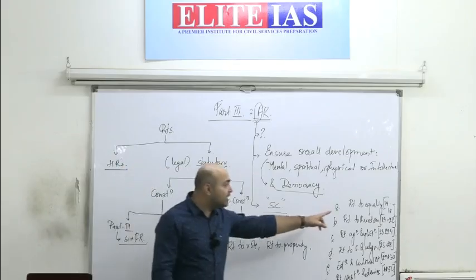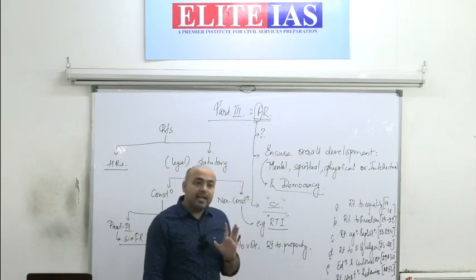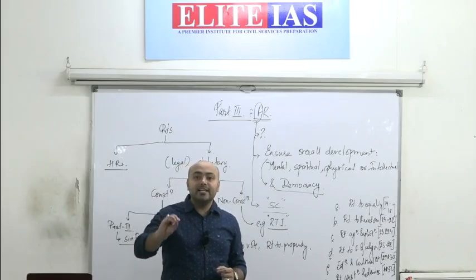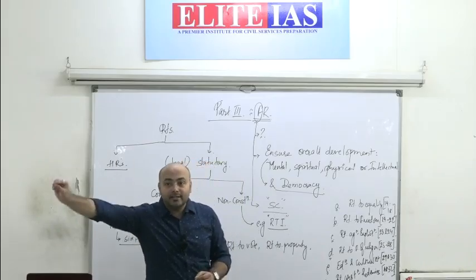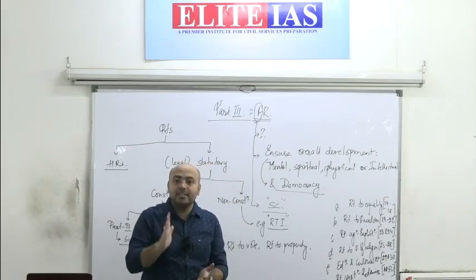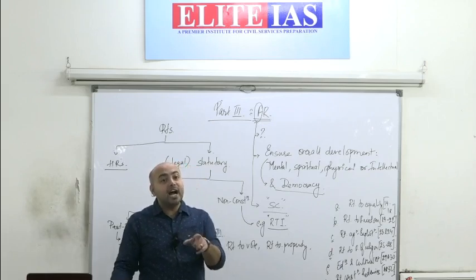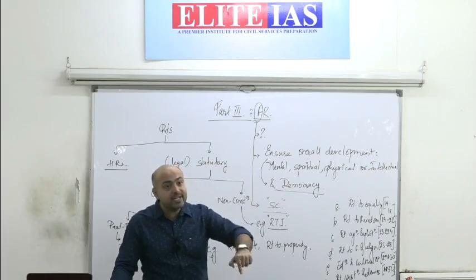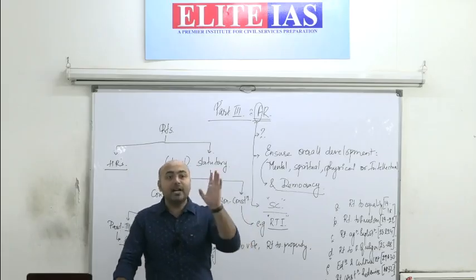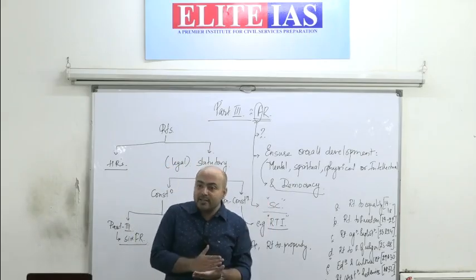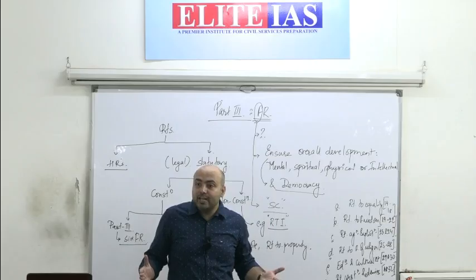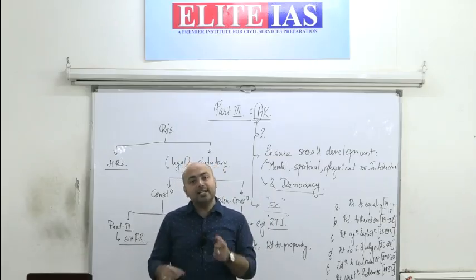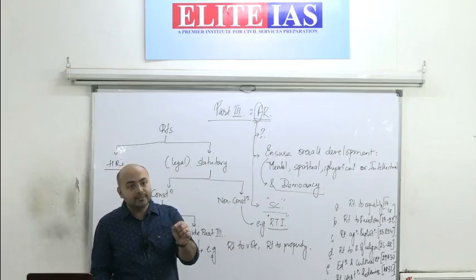When we talk about right to equality, you would find that the language will always be in this manner. The state is prohibited to discriminate. It would always be against the state, except for the right against untouchability. It says neither the state nor an individual can practice untouchability. It's not that only the state is prohibited from practicing untouchability. Even I cannot practice untouchability. If I do that, it is a punishable offense.